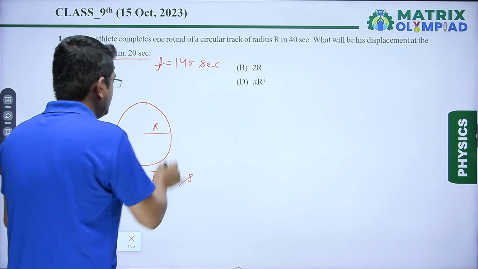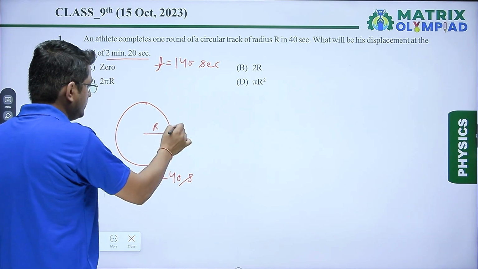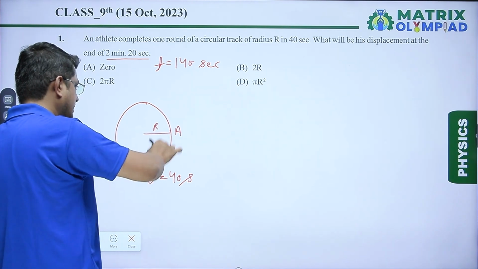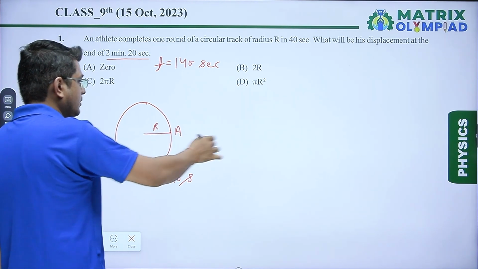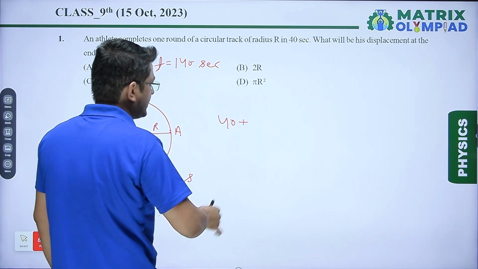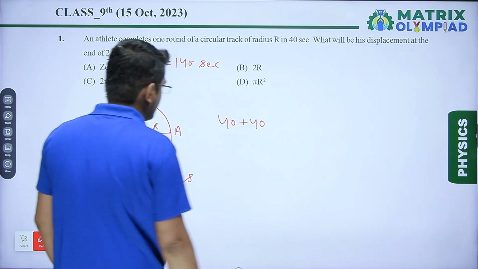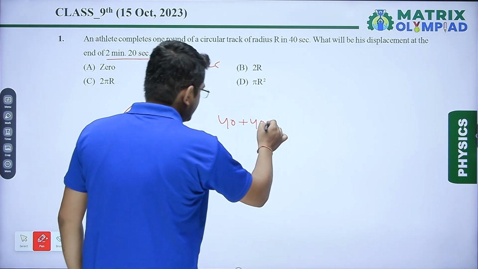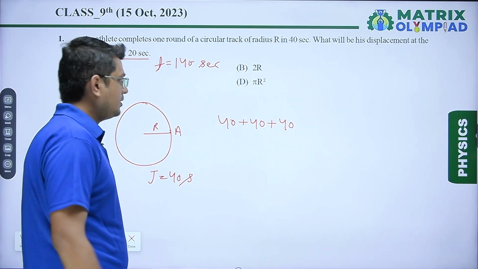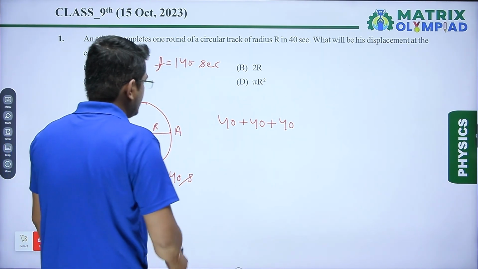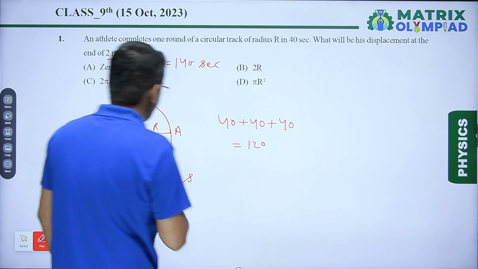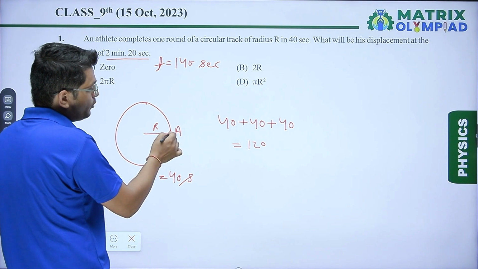We know that in first revolution, when athlete starts from point A, it will cover one revolution and again reaches to point A. 40 seconds are completed. In next revolution, that means second revolution, 40 seconds are completed. In next third revolution, again 40 seconds are completed. That means in 120 seconds he will complete 3 revolutions and again reaches to point A.